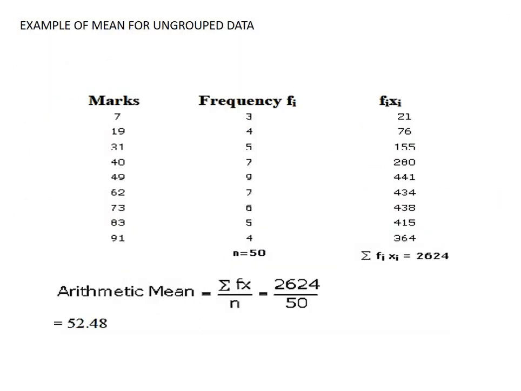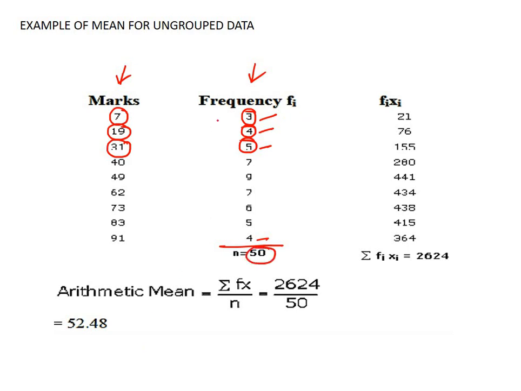So let us see an example. We have taken a particular example where the marks of certain students are given, and their corresponding frequencies are given. Corresponding frequencies means this mark 7 is obtained by 3 students. The mark 19 is obtained by 4 students. The mark 31 is obtained by 5 students. In this way the marks are given. Now what is the total number of frequencies, that is the total number of students? In this case it is 3 plus 4 plus 5, and in this way, adding all the numbers, this gives us 50.